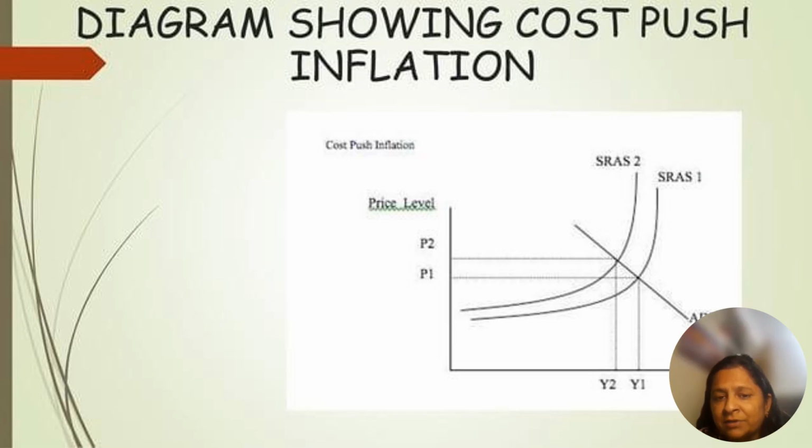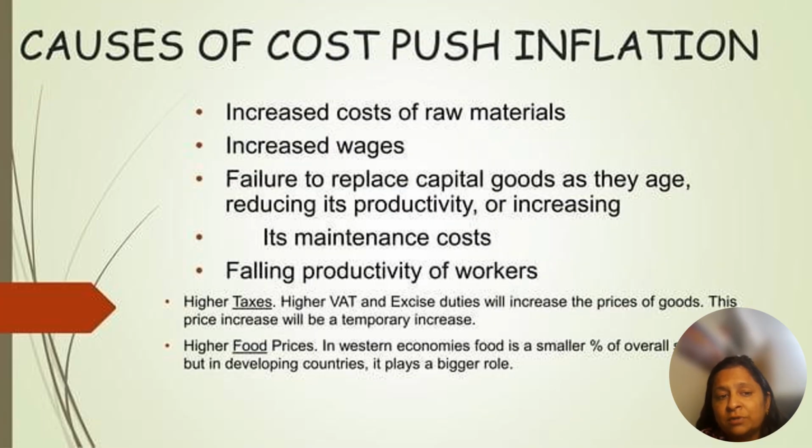As supply changes, the price increases from P1 to P2. It is due to supply, not demand. AR is just the demand curve, but because cost is increasing, prices are going to hike.